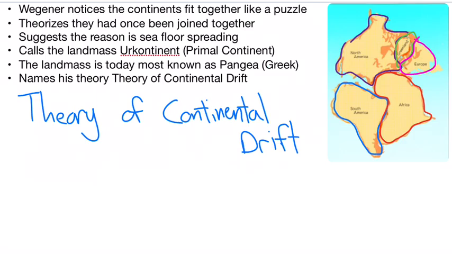The theory of continental drift first came around in 1912 when Wegener first noticed that the land masses of the Earth fit together like puzzle pieces, most noticeably South America, Africa, North America, and Europe. Wegener argued that all the continents were once, a long time ago, joined together and have since somehow drifted apart. He initially suggested that the cause of this was seafloor spreading, which I'll get into in a minute. He names this landmass Ur-Kontinent, which is German for primal continent. Today, we all know it as Pangaea, which comes from the Greek. He names his theory the theory of continental drift.